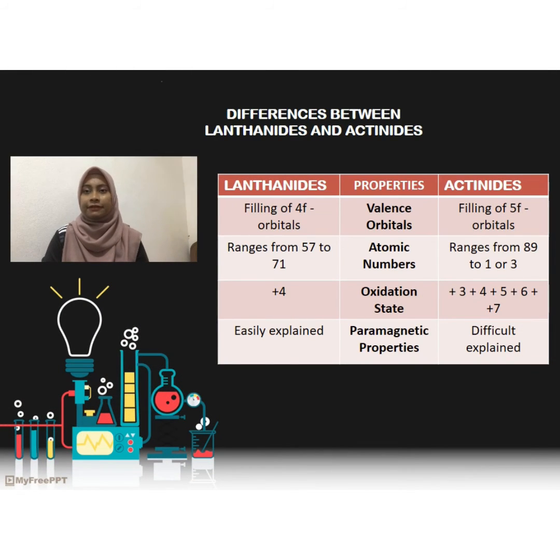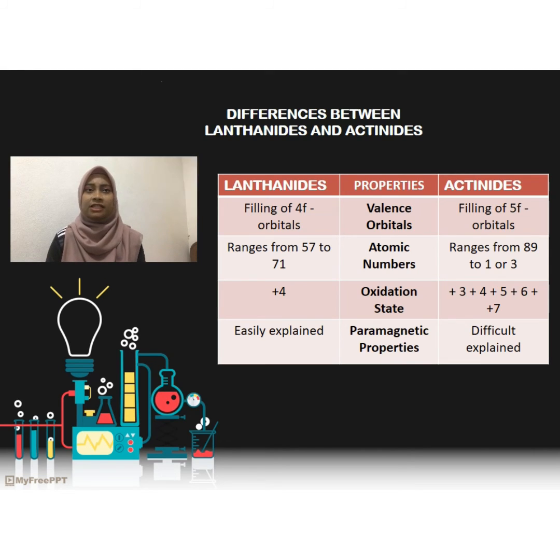Now, I will explain the difference between these two elements, lanthanide and actinide. The first difference between lanthanide and actinide is the valence orbital. For lanthanides, the valence orbital is involved in the filling of the 4f orbital. Meanwhile, for actinides, the valence orbital is involved in the filling of the 5f orbital. Next is atomic number. The atomic number of lanthanides ranges from 57 to 71. Meanwhile, the atomic number of actinides ranges from 89 to 103.